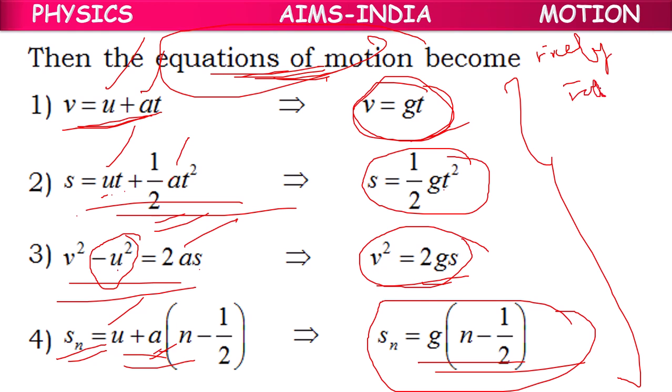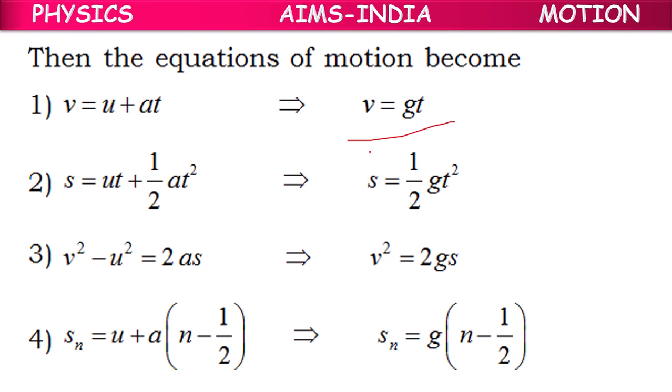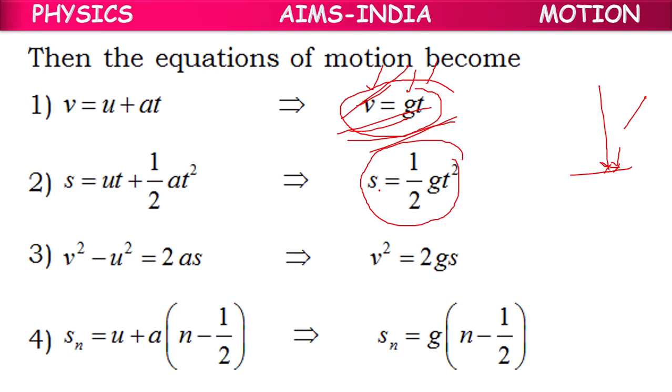What is the use of these equations? They are used to find either V or G or T. If any two quantities are given, we can use this formula and find the unknown quantity. This equation is used to find the final velocity after touching the earth, that is, while touching the earth, what is the velocity. For S, the displacement, if you want to calculate how much distance it has traveled before touching earth, we can use this formula. This formula also gives the velocity after reaching earth.